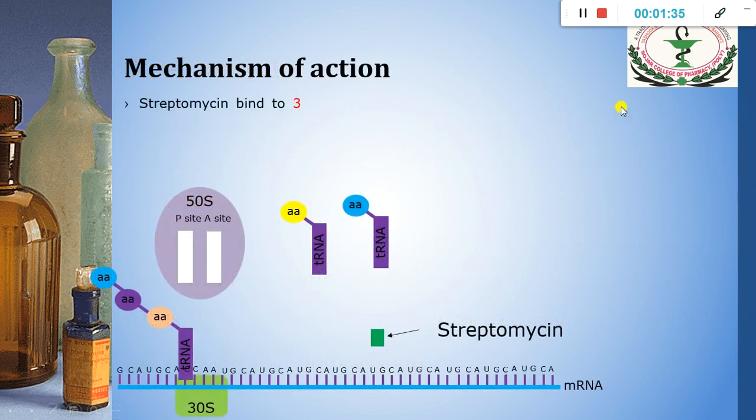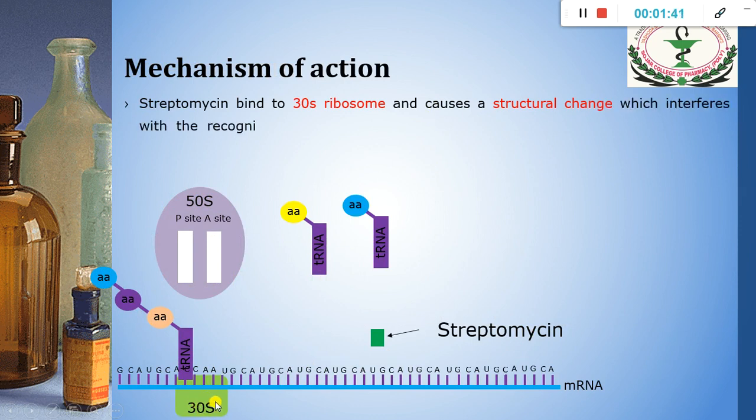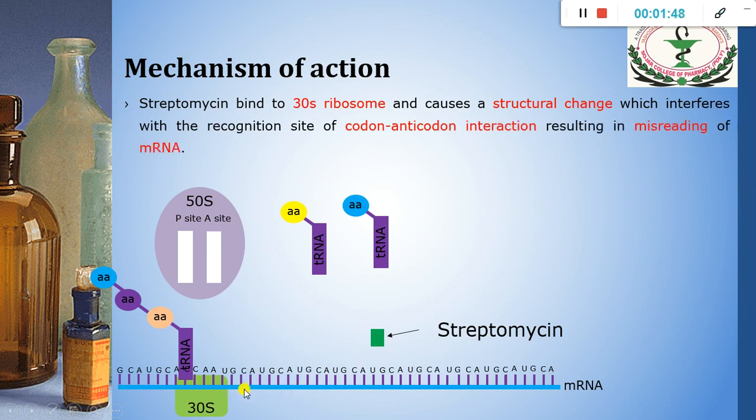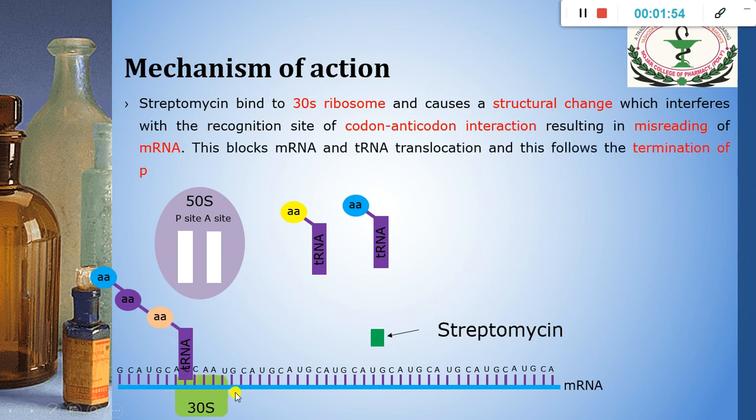Mechanism of action. Now this streptomycin will bind to the 30S ribosome, and that will cause a structural change in the mRNA, and that will interfere in the recognition site of codon and anticodon interaction.